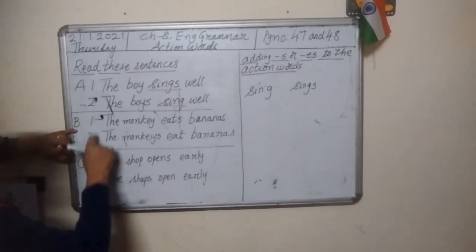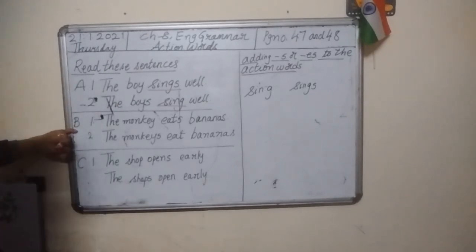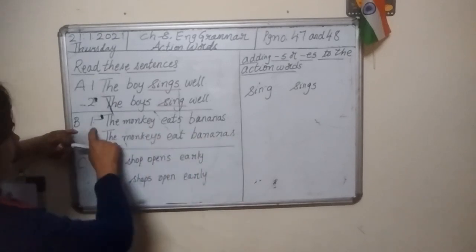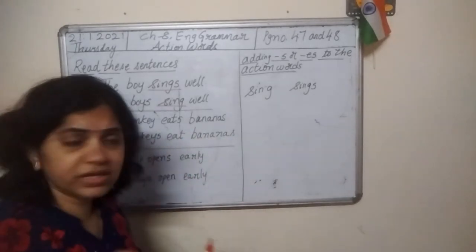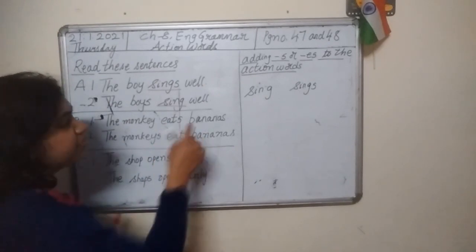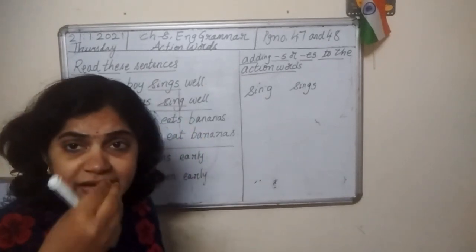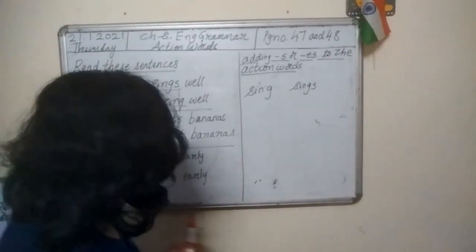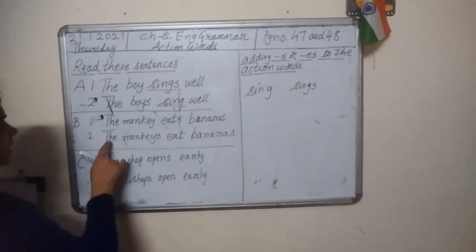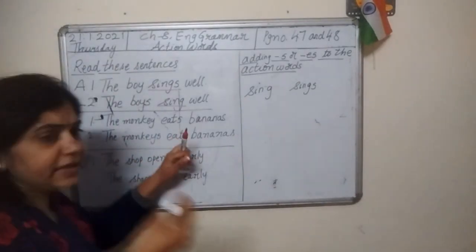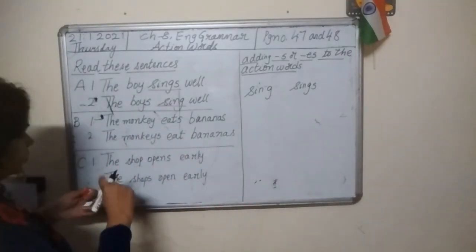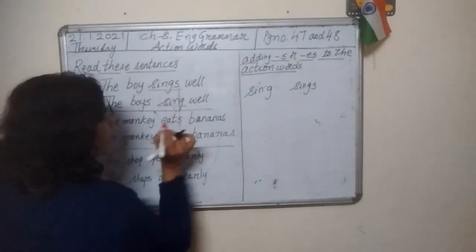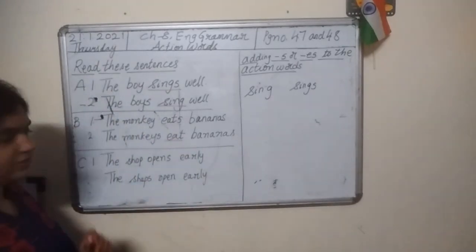Now, come back to this, B. In B also, we have 2 sentences. Let's read the sentence. The monkey eats bananas. Second sentence. The monkeys eat bananas. So, eats and eat.